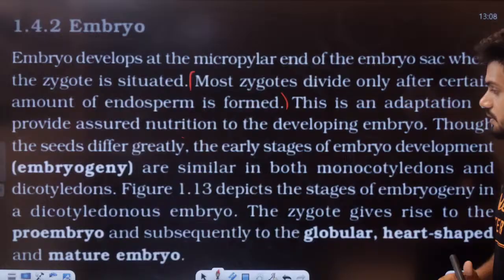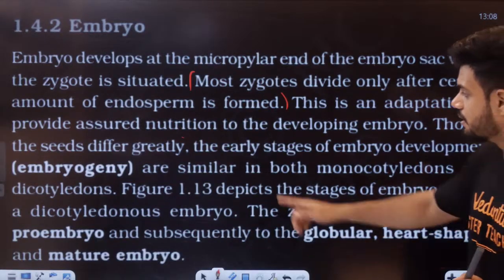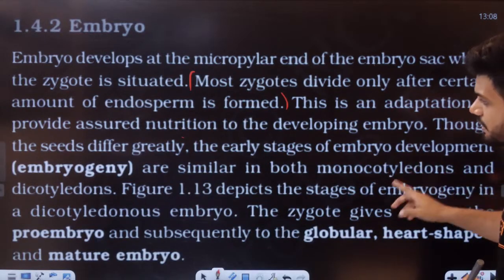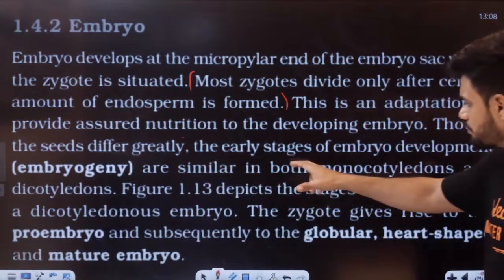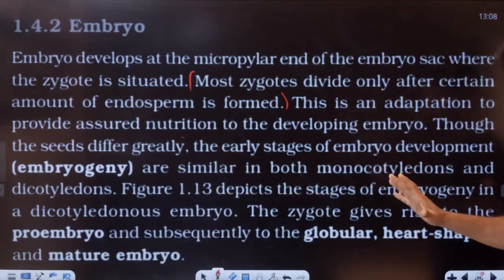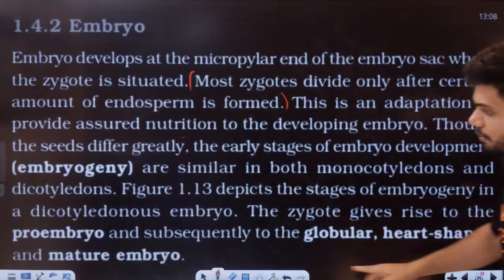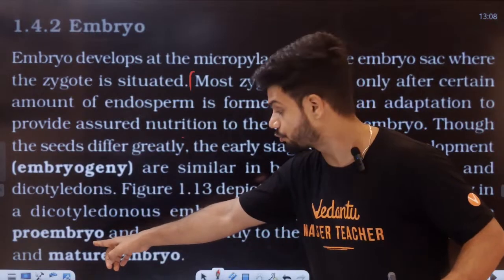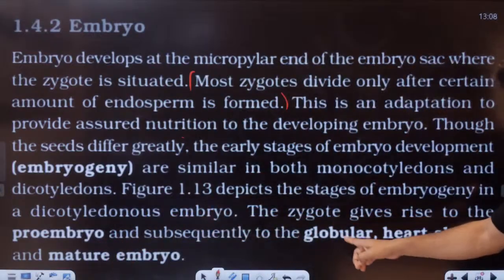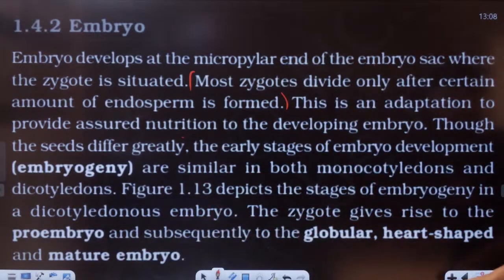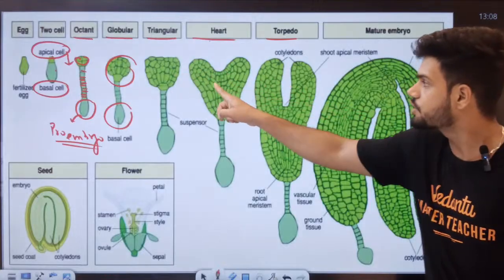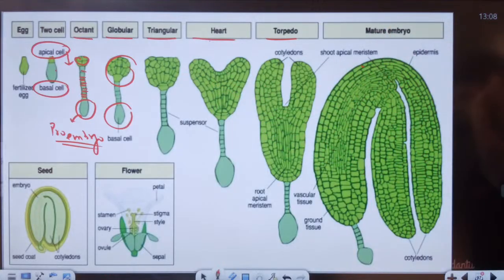Though the seeds differ greatly, the early stages of embryo development, embryology, are similar in both monocot and dicot. It is almost the same. Now, the zygote gives rise to the proembryo. I told you the octant structure, proembryo, and subsequently the globular, heart-shaped and mature embryo, which eventually you get.